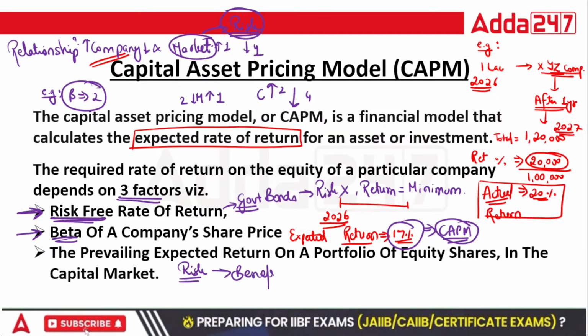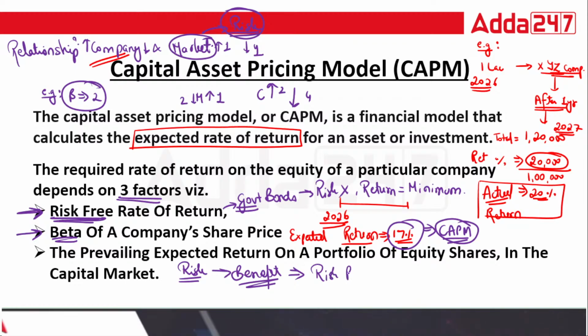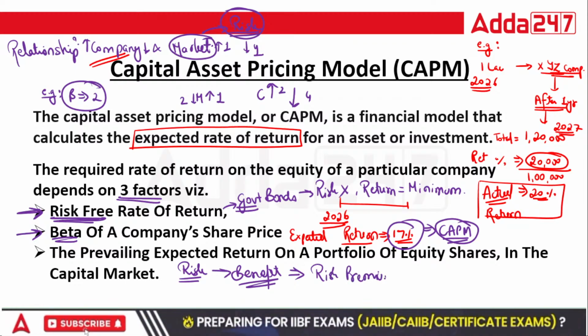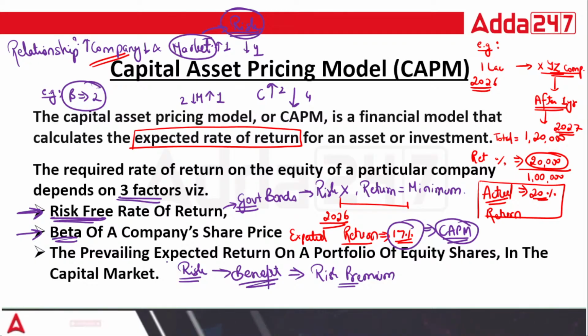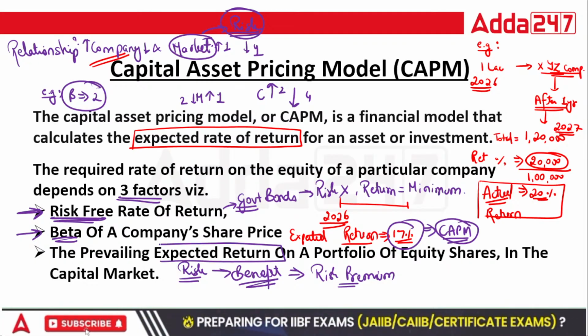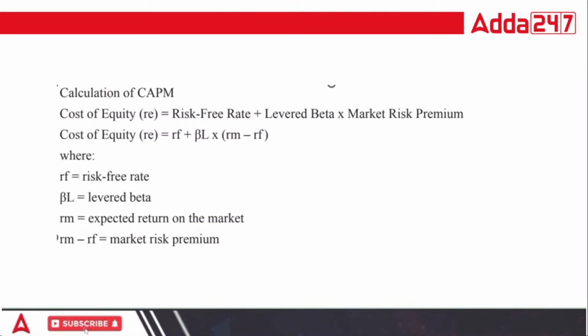Yes, when you are taking risk, you want benefit. This risk benefit is known as risk premium. So we require these 3 factors. This is the expected return that you want in your portfolio, and from that you will be getting the risk premium amount, then beta and risk-free rate of return.